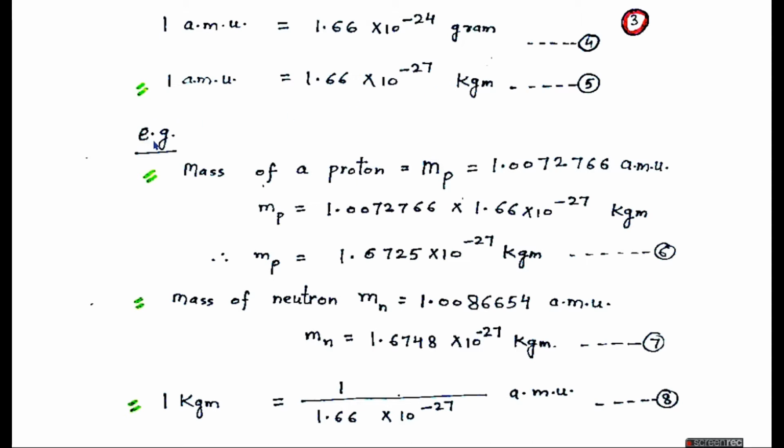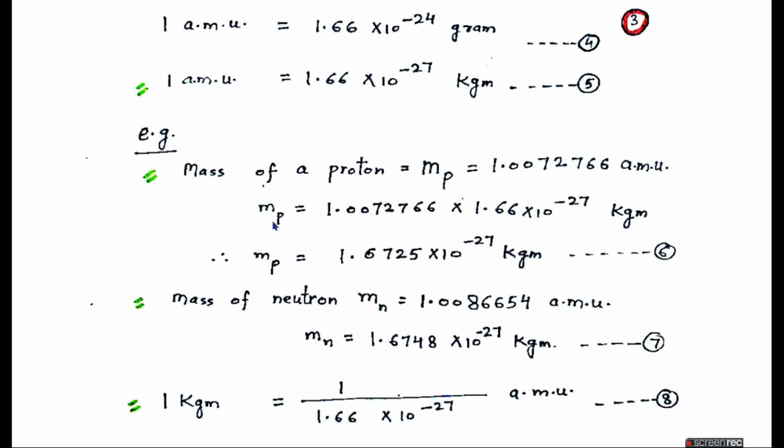For example, we want to express the mass of a proton and neutron in terms of atomic mass unit and in kilograms. The mass of a proton is equal to 1.0072766 AMU. To convert it into kilograms, we will use the relation given in equation number 5.